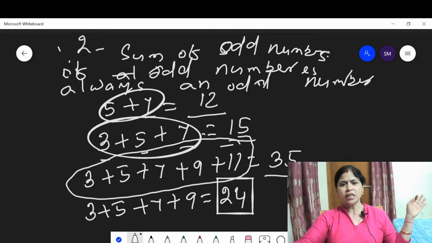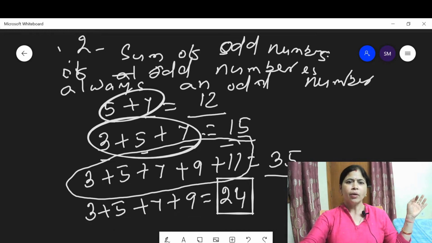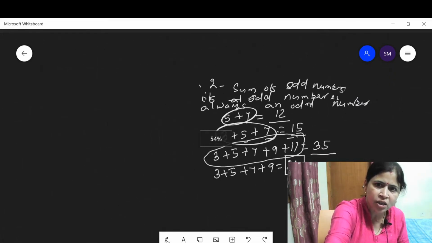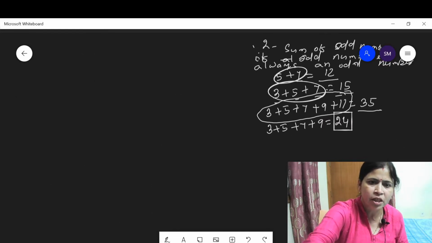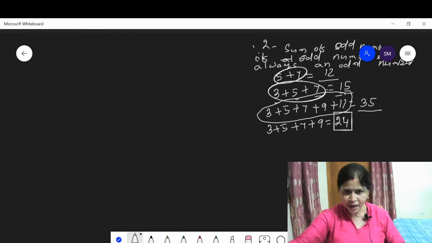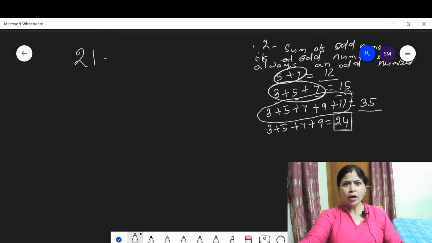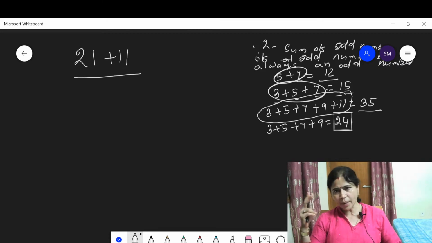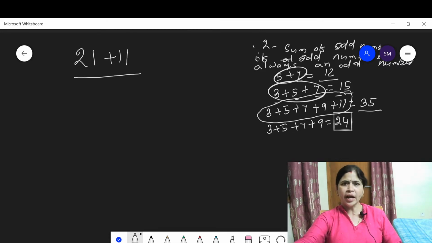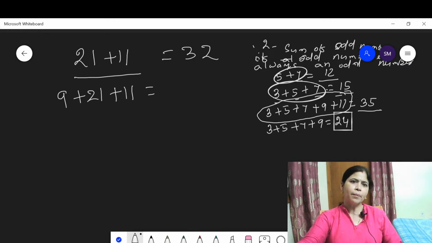Now let us practice some more examples about this property, and you will get a clear idea. Suppose 21 is an odd number, 11 is an odd number. How many odd numbers do we add here? 21 and 11. There are 2 odd numbers we add. Then we get 32. 32 is an even number. But when we add 9 + 21 + 11, how many odd numbers do we add?